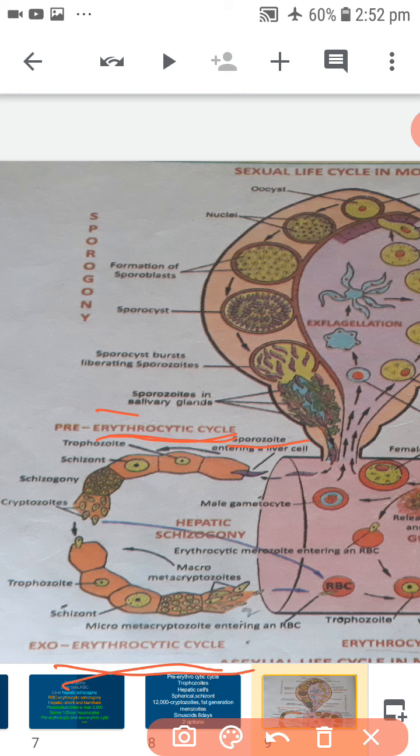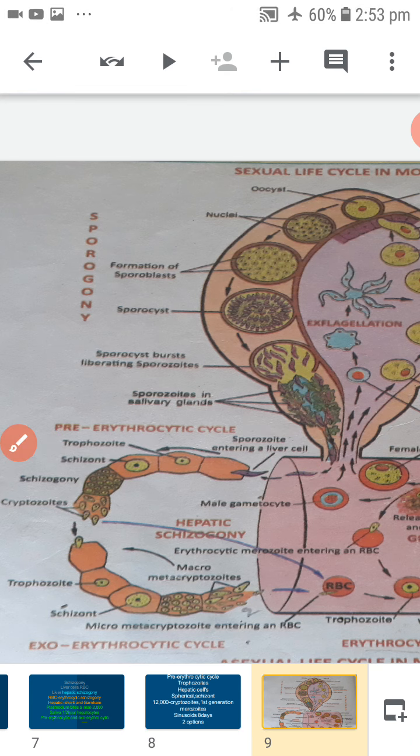The sporozoites reach the liver cells. They transform into trophozoites.